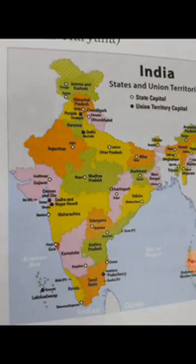We know that our country India is surrounded by 3 water bodies at 3 places. That means west, south and east. West, Arabian Sea; south, Indian Ocean; and east, Bay of Bengal. Okay, so that is why India is called a peninsula. What is a peninsula? A peninsula is a piece of land that is surrounded by water bodies on 3 sides.